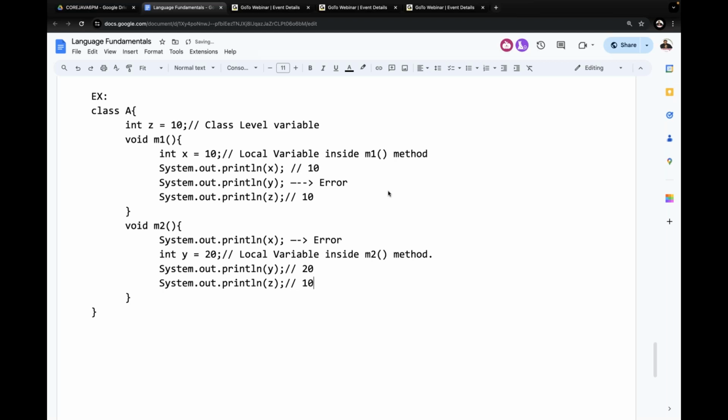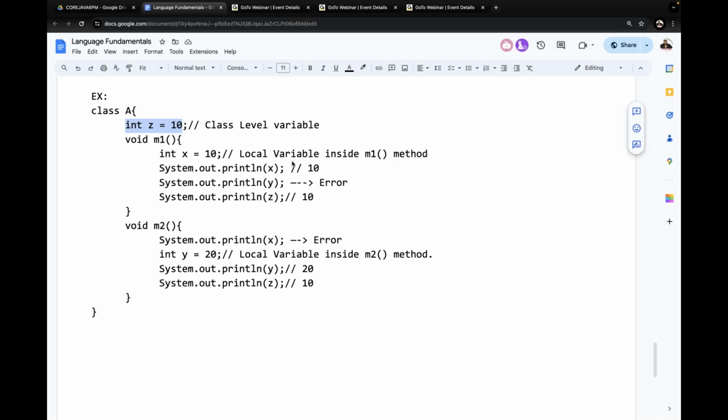Yes, there also we get 10 as the value. Understand the point I'm telling you now? Class level variables have scope throughout the class in all methods, but local variables have scope only up to the respective method. They do not have scope outside of the respective method. Yes, clear to all of you? Right, sir.